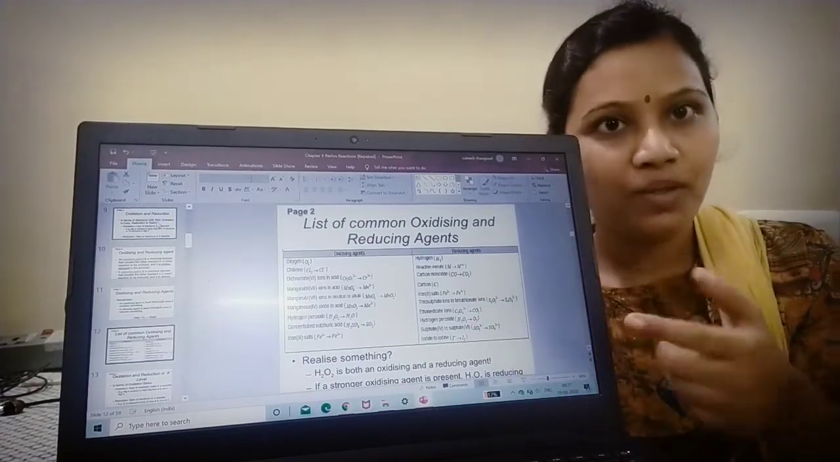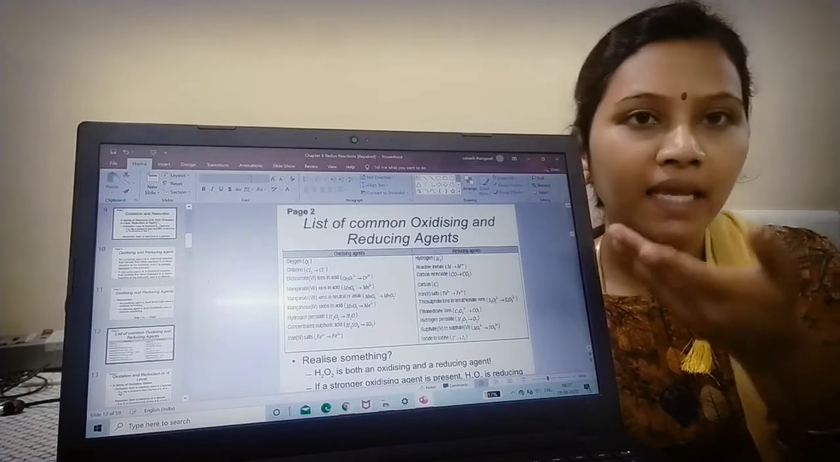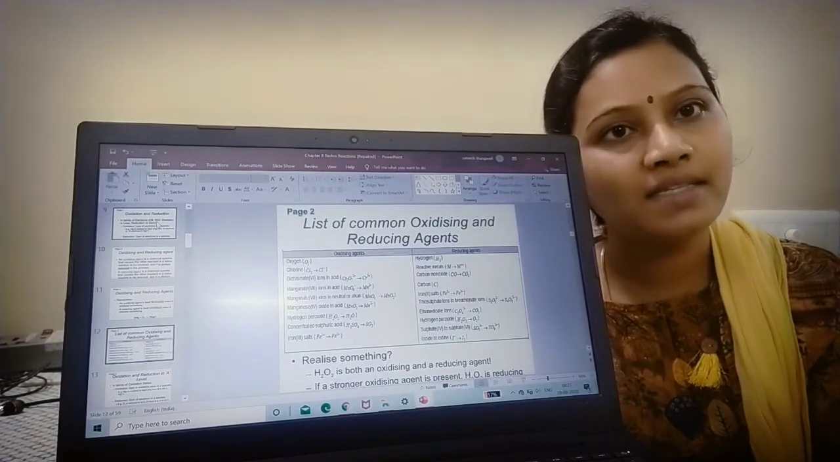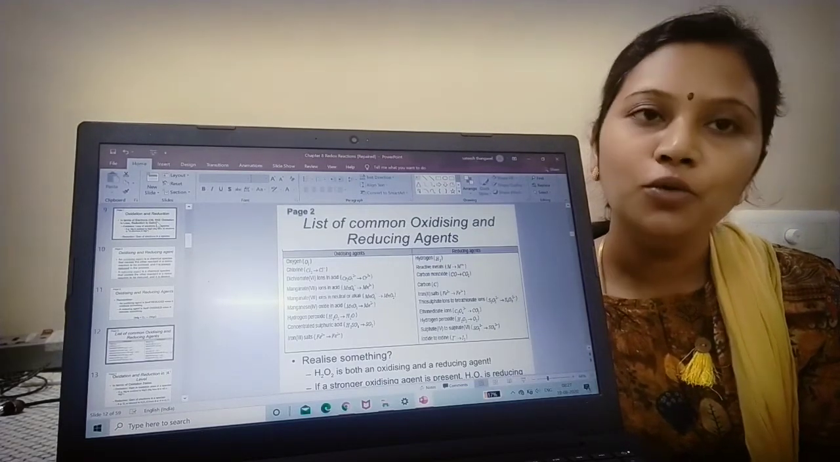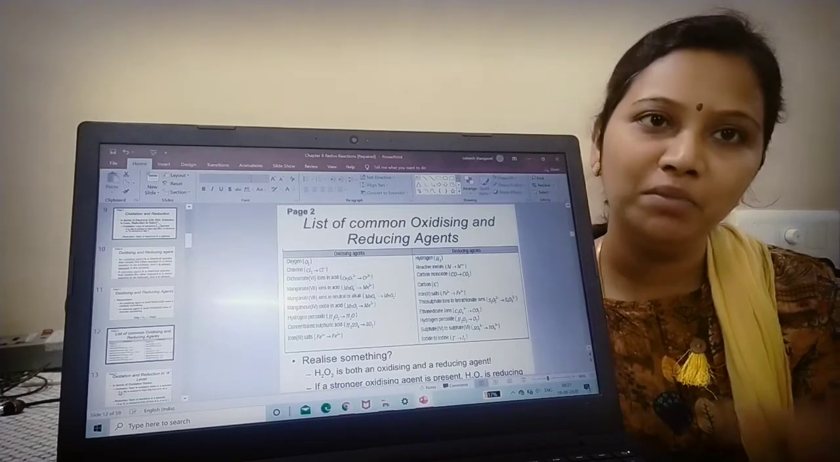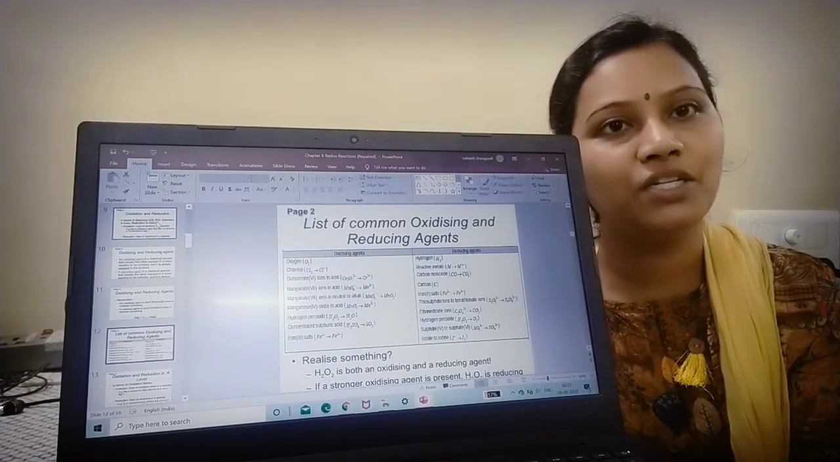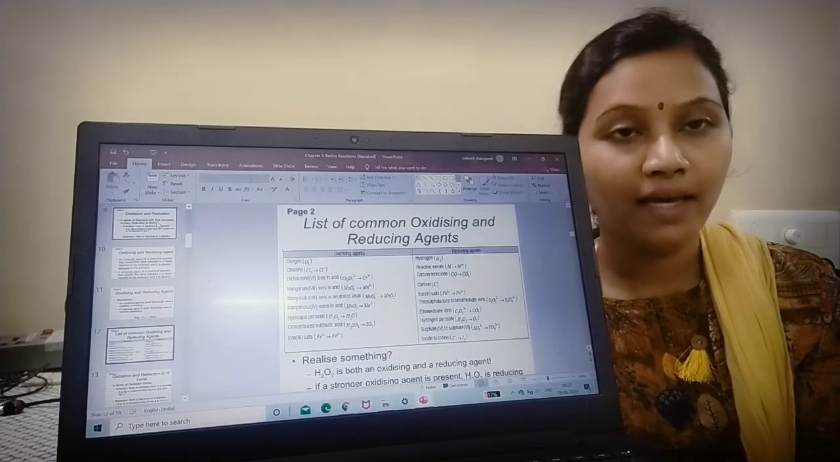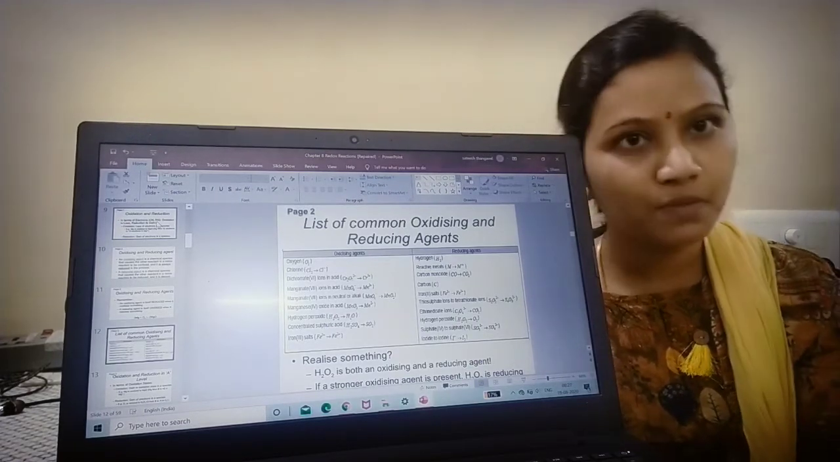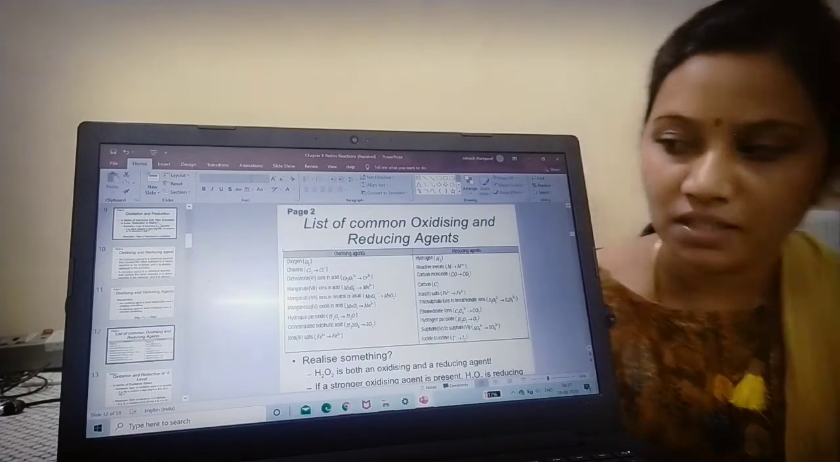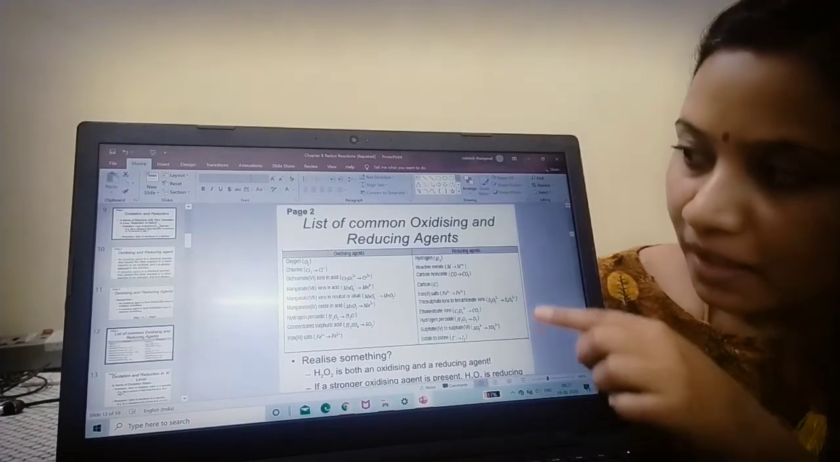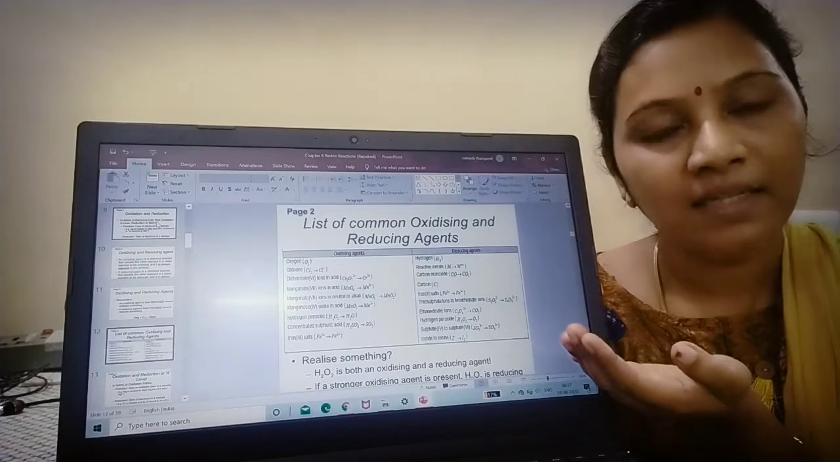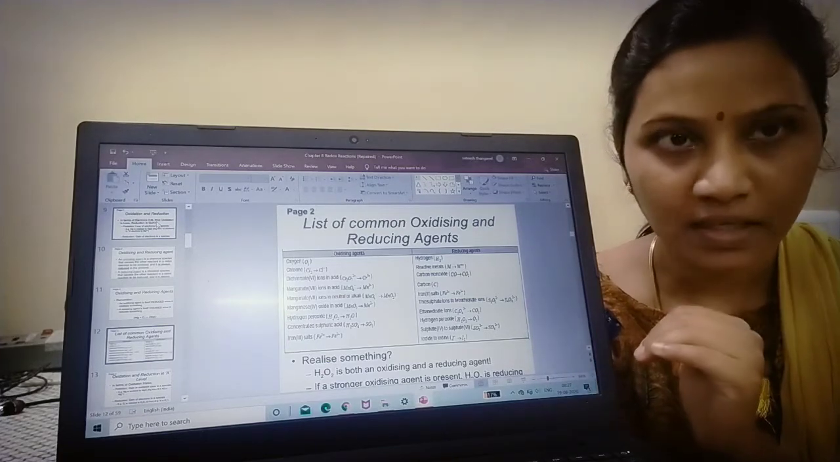When I listed the names of commonly used oxidizing and reducing agents, you might have heard one particular name in both the tabular columns, that is hydrogen peroxide. Hydrogen peroxide is used both as an oxidizing agent as well as a reducing agent. Okay, so when does it act as oxidizing and when does it act as a reducing agent?